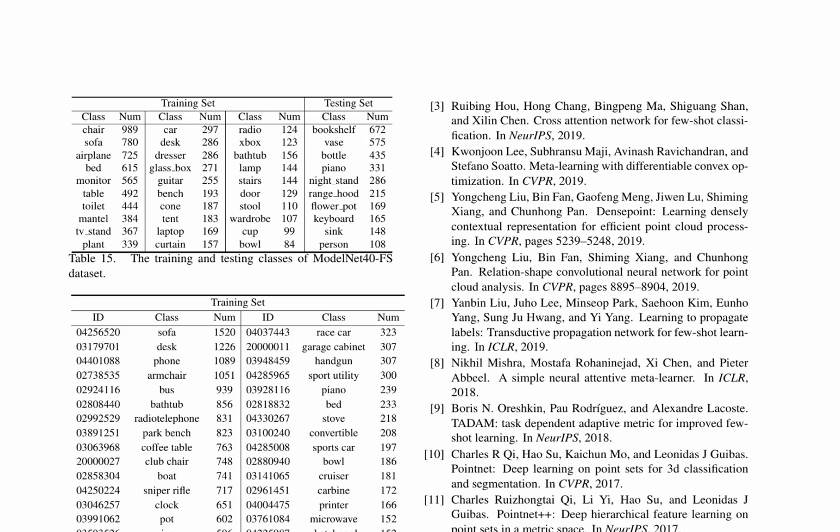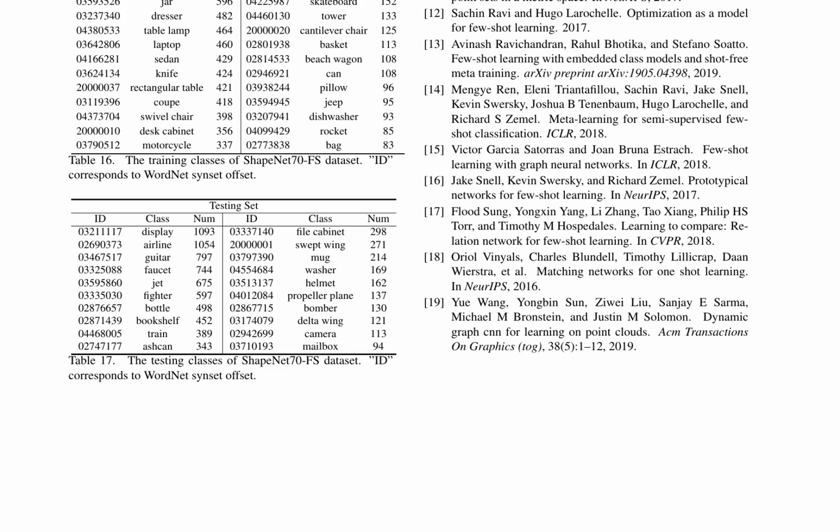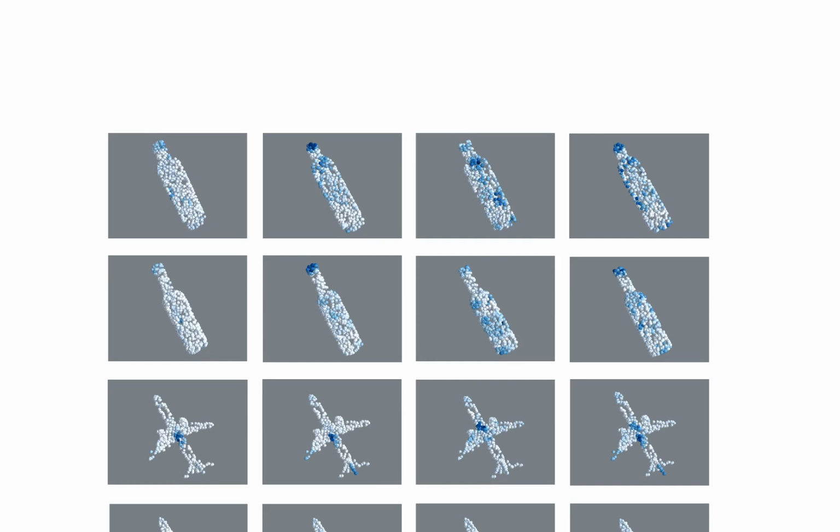The results show that the Psi module pays more attention to discriminative parts and structures, which enriches the information learned from point cloud instances. The paper also provides a dataset split for ModelNet40-FS and ShapeNet70-FS, including the number of classes, instances, and categories. The training and testing set splits are also listed in tables. Finally, the authors provide a list of references for the paper, including works on few-shot learning, meta-learning, and point cloud processing.